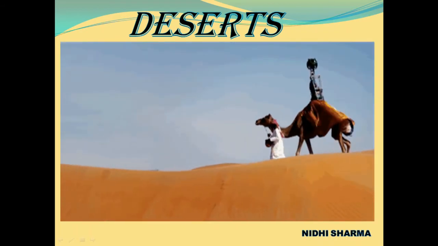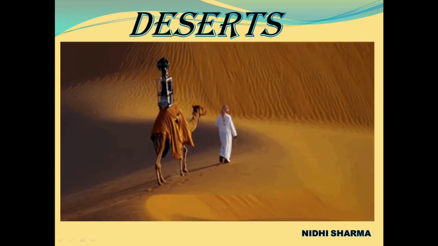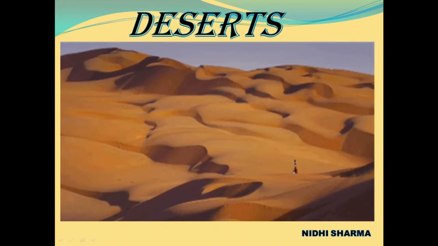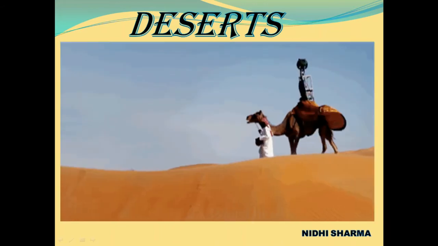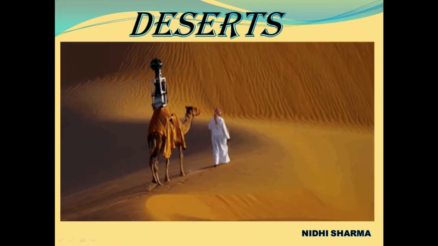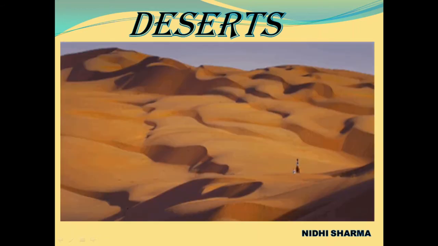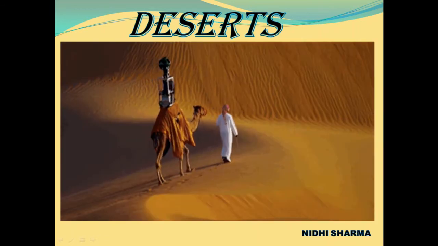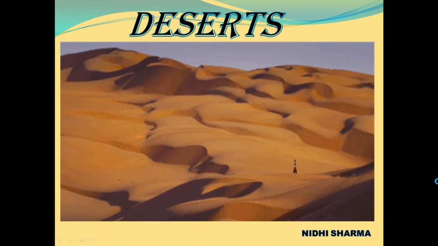Now, let's take another landform, that is deserts. A desert is a barren area of landscape where little precipitation occurs and consequently living conditions are hostile for plants and animals.